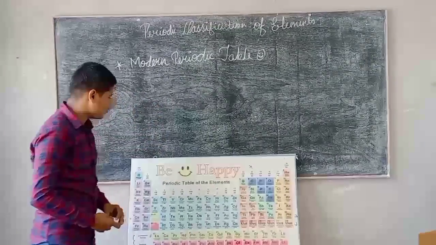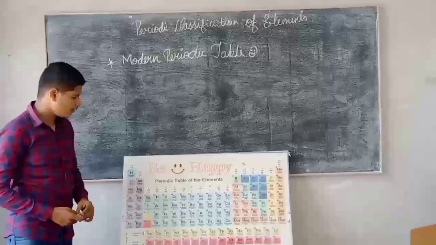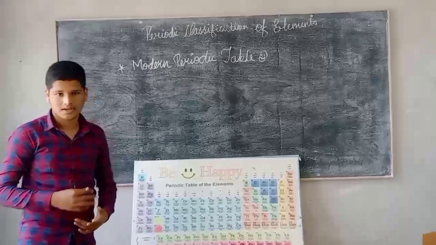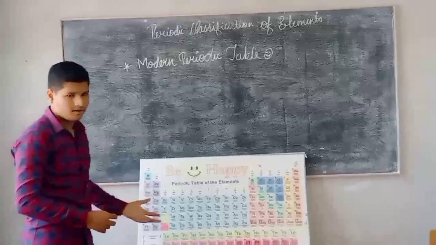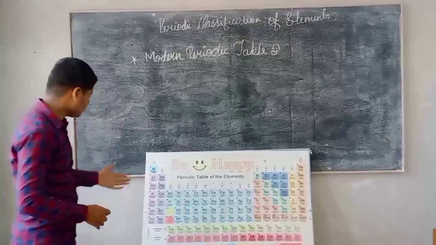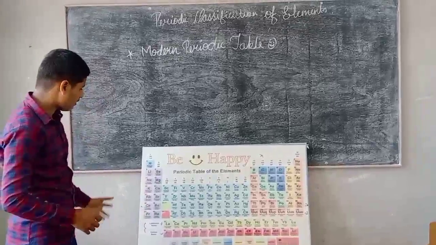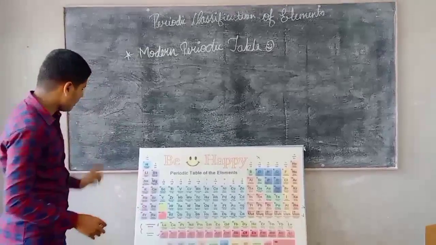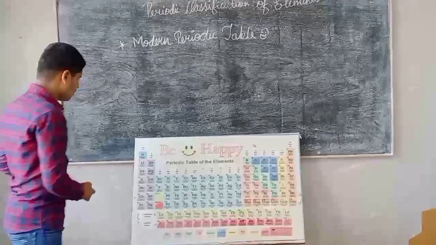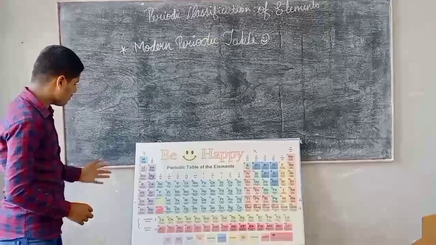So the modern periodic table. This is the modern periodic table. This was made as order out of chaos. That means various attempts were made by, as I explained earlier, Dobereiner, Newlands and Mendeleev to classify the elements, but there were some limitations, and this is the modern periodic table. As we can see, it is arranged in a proper manner.